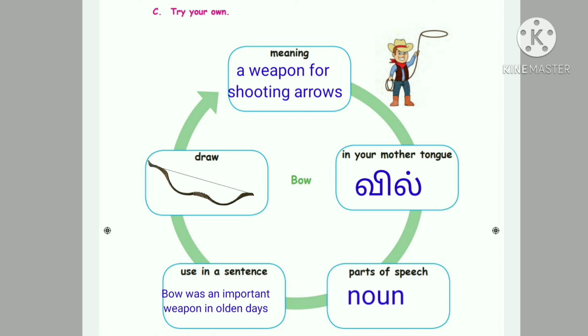So children, first you write the meaning, a weapon for shooting arrows. Next, in your mother tongue, vil. Parts of speech, it is a noun. Use in a sentence: Bow was an important weapon in olden days. Next thing you have to draw.